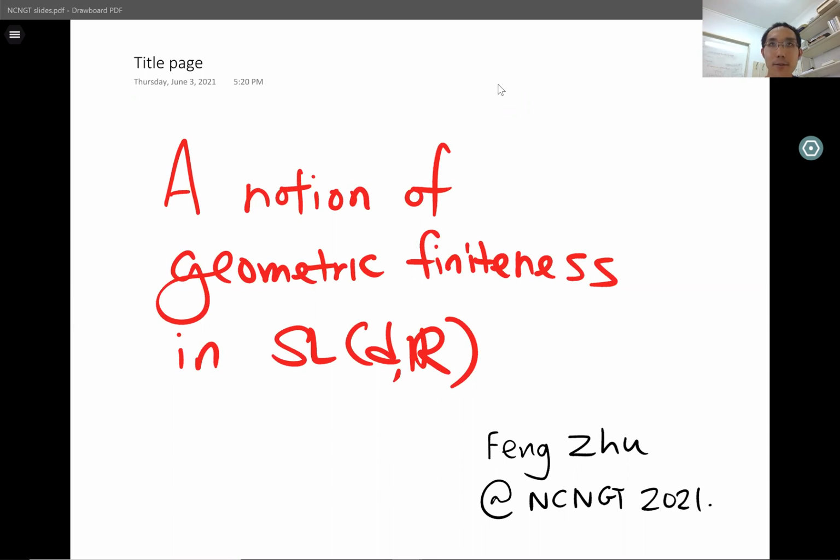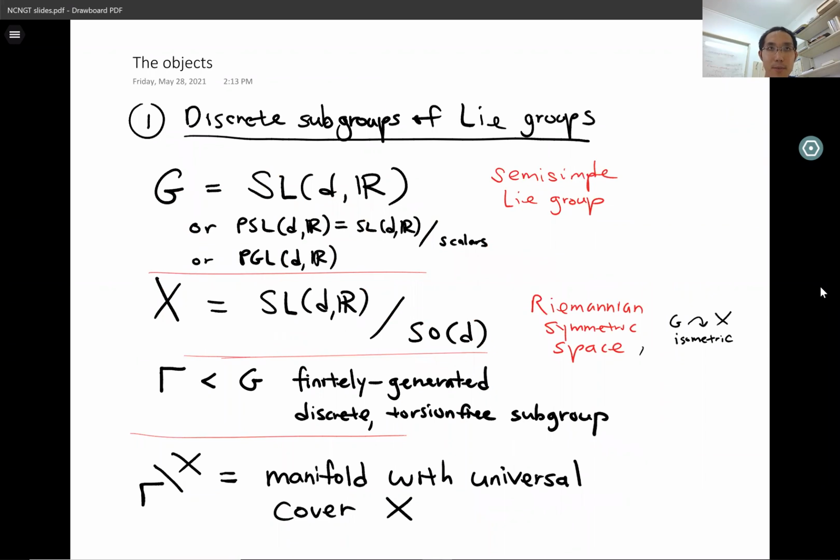Today, I would like to tell you about a nice class of discrete subgroups of semi-simple Lie groups. And let me start with some examples of these objects, or even before that, with some words about what kinds of objects we are talking about. So G is going to be the special linear group, SLdR, or one of its close relatives, PSLdR or PGLdR. And the results I talk about can also be extended to more general semi-simple Lie groups, but I'm going to stick to these ones here for concreteness.